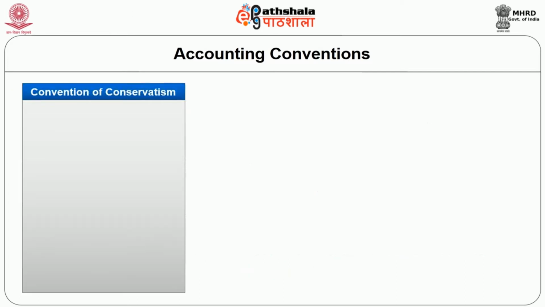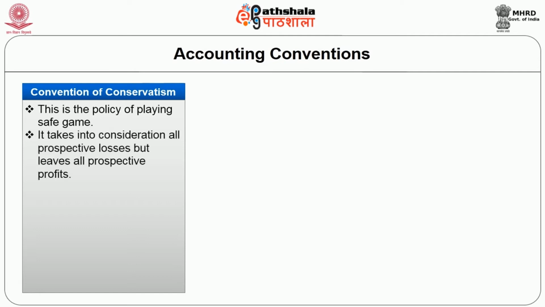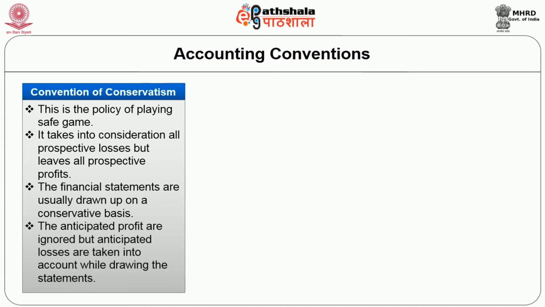Convention of conservatism. This is the policy of playing a safe game. It takes into consideration all prospective losses but leaves out all prospective profits. The financial statements are usually drawn up on a conservative basis. The anticipated profits are ignored but anticipated losses are taken into account while drawing up the statements.